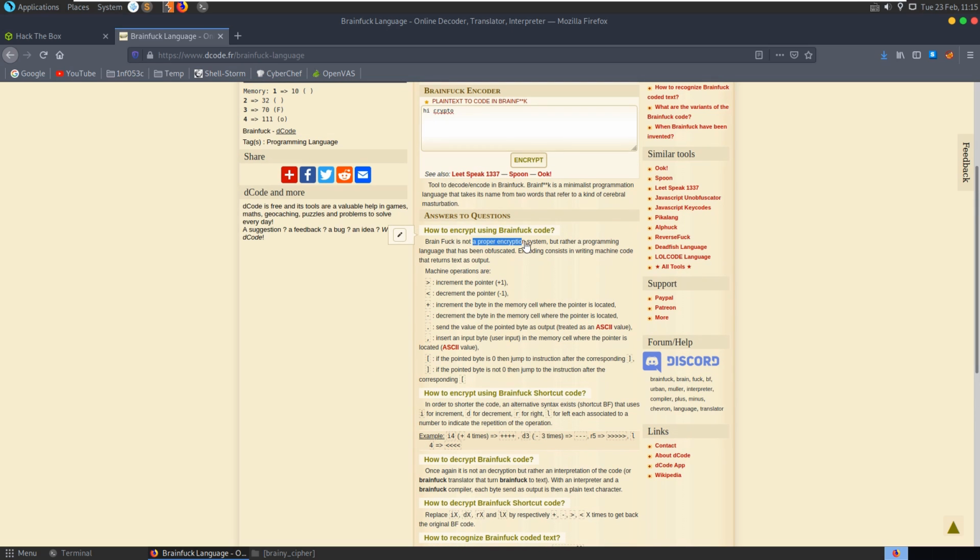How to encrypt. It's not a proper encryption system, but rather a programming language that has been obfuscated. Encoding consists in writing machine code that returns text as an output. And here are the operations. The angular brackets, or greater than, less than signs, increment and decrement the pointer. The plus is increment the byte in the memory cell where the pointer is located. The dash is the reverse of that, to decrement it. Dot is to send the value of the pointed byte as output, treating it as an ASCII value, and the comma is to insert an input byte. The square brackets indicate if conditions, so whether to jump or not jump.